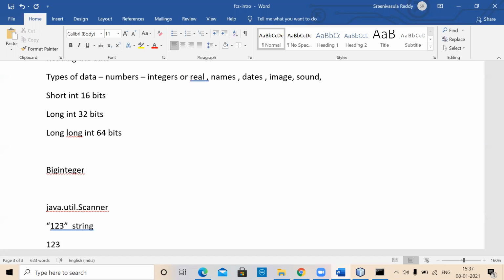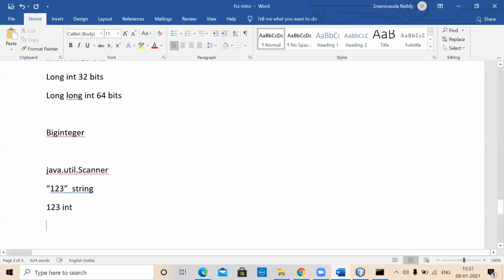Whereas when you say 1, 2, 3 like this, this is actually a number. Normally you call it an int. Whereas 123.45 is a real number. For real numbers, you have two data types there. One is a float, and you also have double.